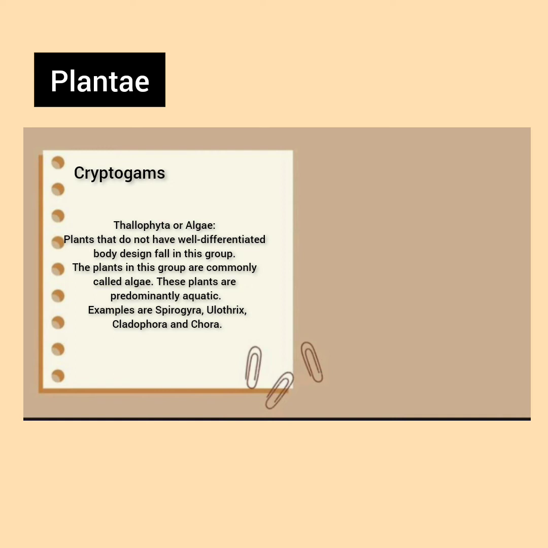In Thallophyta, the plants that do not have a well differentiated body design fall in this group. The plants in this group are commonly called algae. These plants are predominantly aquatic. These are some of the examples.